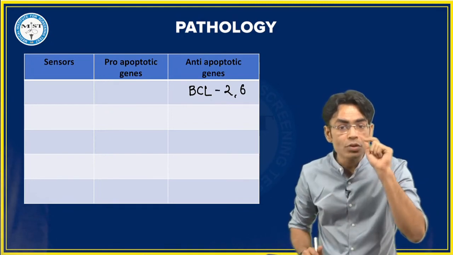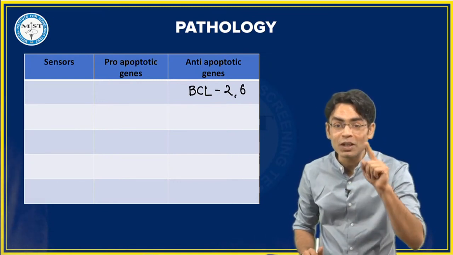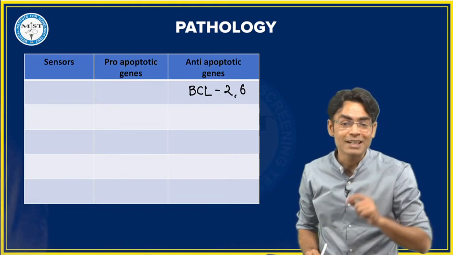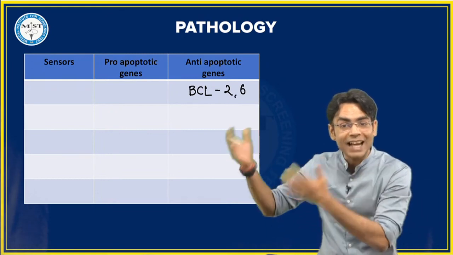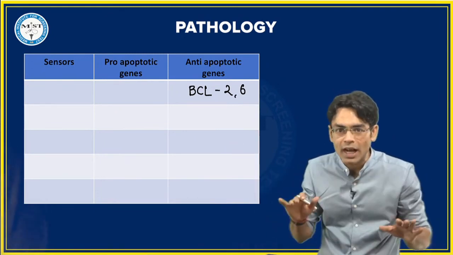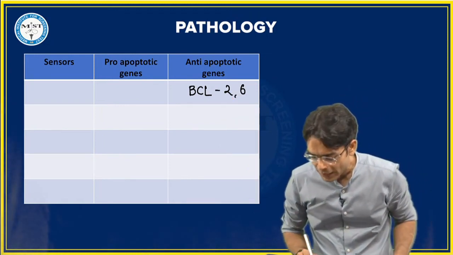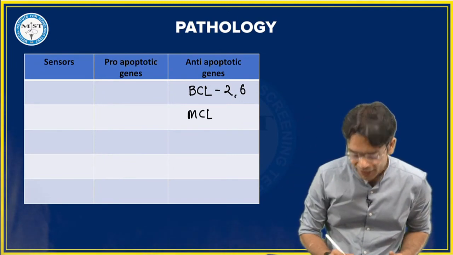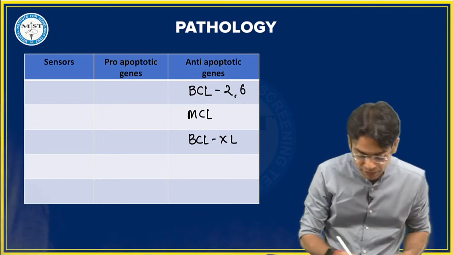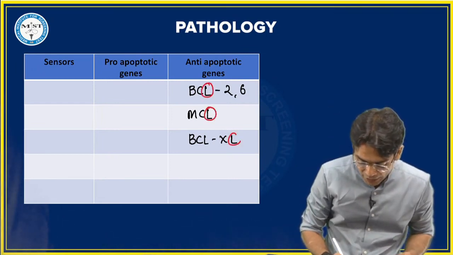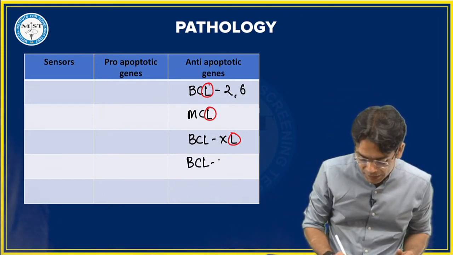That is why, if you try to think, you all have studied all the tumors and everything, you must be remembering that follicular lymphoma has BCL2 positivity. Diffuse large B-cell lymphoma has got BCL6 positivity. So beta, those are cancers. The cells keep on dividing. They don't die. Why? Because this is the molecule which is working over there. Okay? Very good, beta. Then your MCL. Then BCL XL. So anywhere if you see, beta, you are having L at the end, that's your anti-apoptotic molecule. And then lastly, this BCL XS.